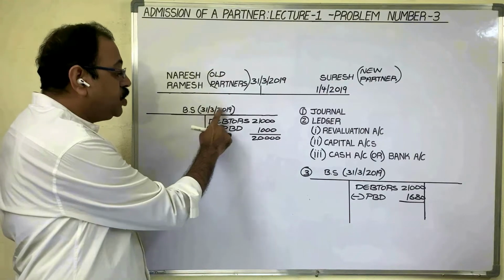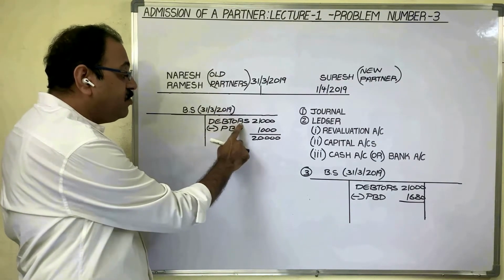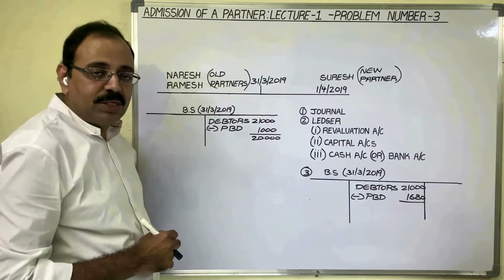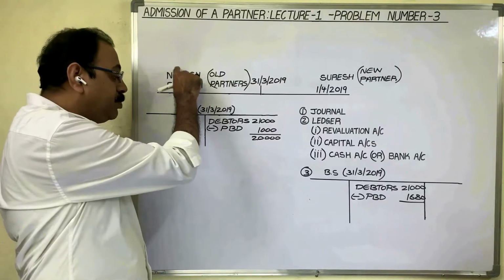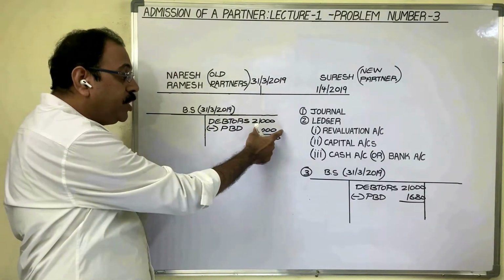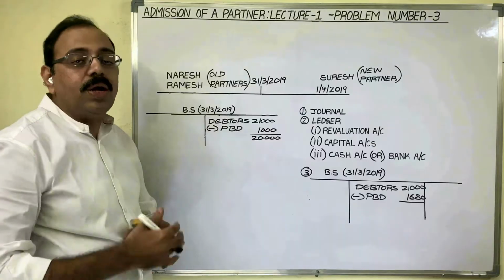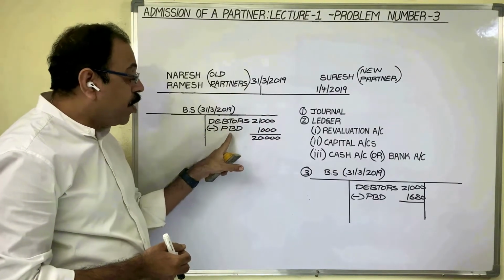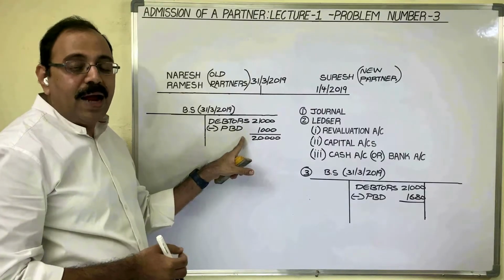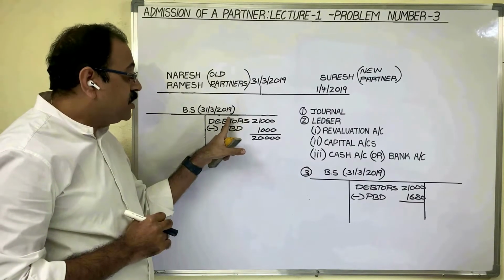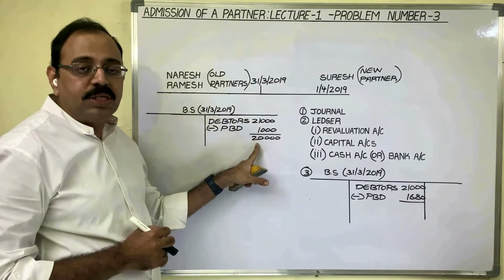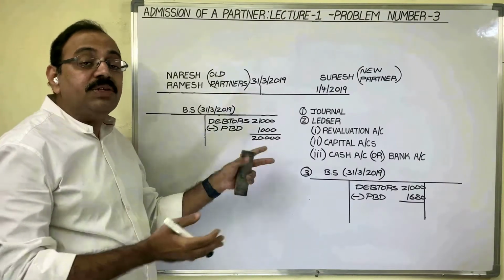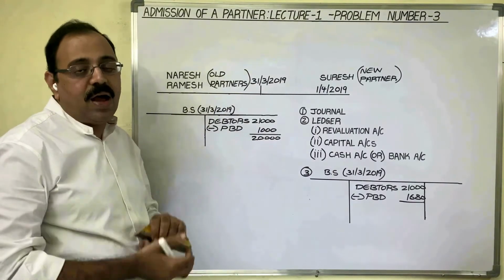On 31st March 2019, debtors value is 21,000 rupees. And the partners are suspecting that 1,000 rupees of 21,000 may not come. So with 1,000 rupees, they provided a provision for bad debts. And they are showing that debtors value is 20,000 rupees. 20,000 rupees will come from debtors.